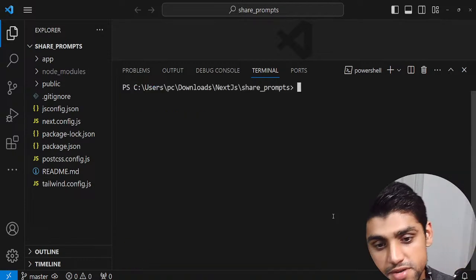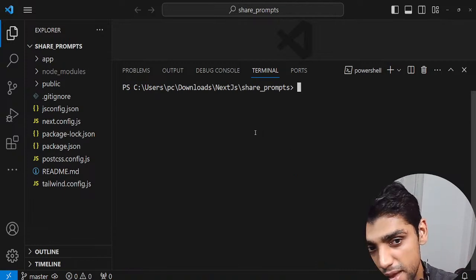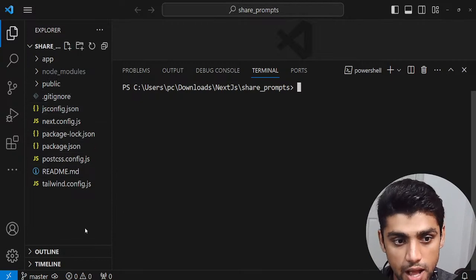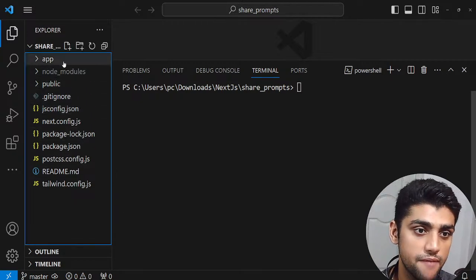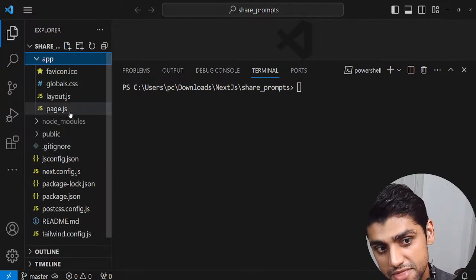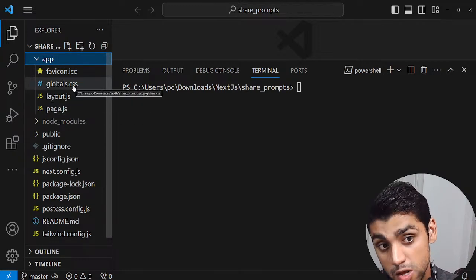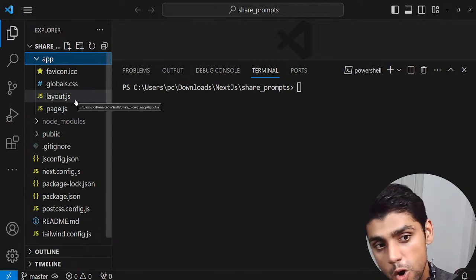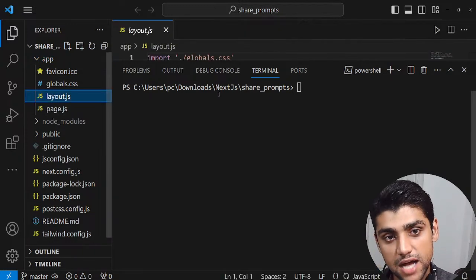Okay, what we're going to do now is clear the CLI. You see that all of the dependencies were installed. We have this app folder, node_modules folder, public folder. And the most important folder now is the app folder. And within this app folder, you'd see that there's the page.js, layout.js, and the globals.css. These are our major concern files right now. And I'm just going to open up the layout.js file for now.